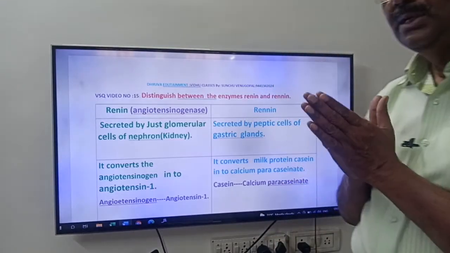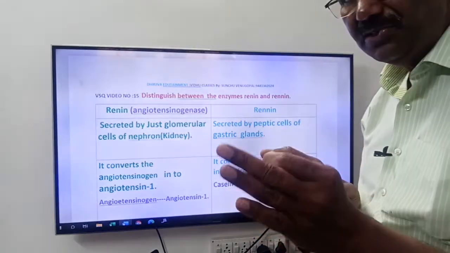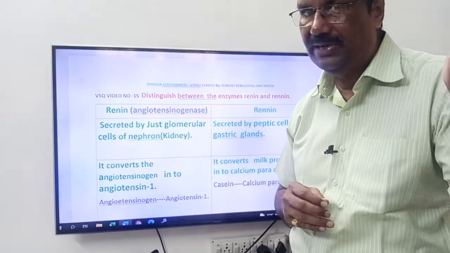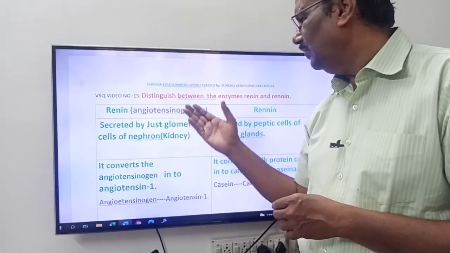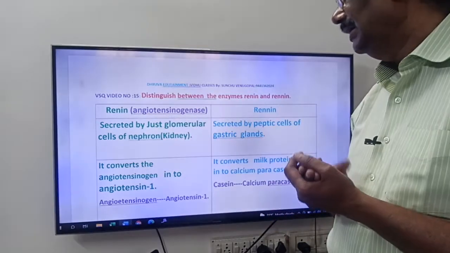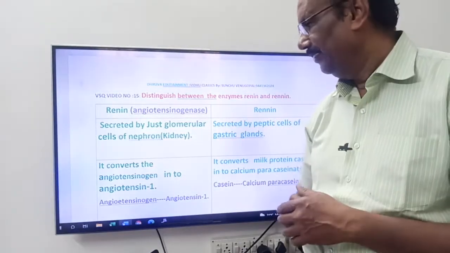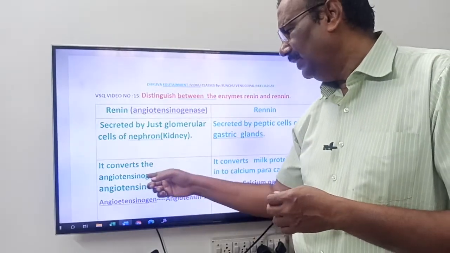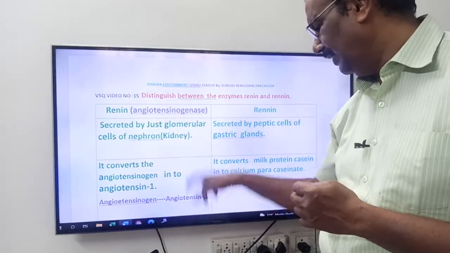Now once again, friends, distinguish between renin and rennin. Renin is of the excretory system. Rennin is of the digestive system. You have to remember it, friends. So first you have to concentrate on renin. Once again, friends, it is also called angiotensinogenase. It is secreted by the juxtaglomerular cells of the nephron. Nephron is the unit of the kidney. This renin or angiotensinogenase converts angiotensinogen into angiotensin 1.